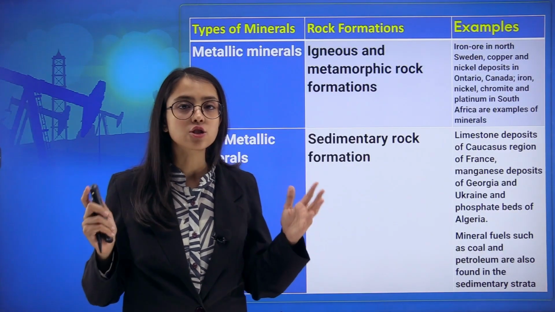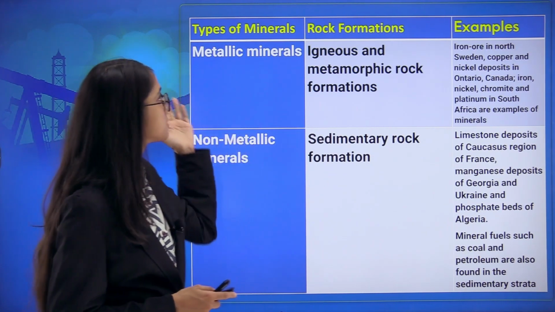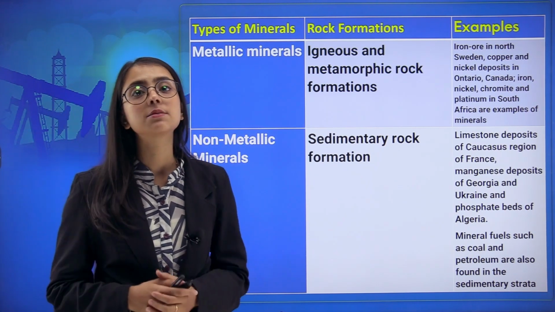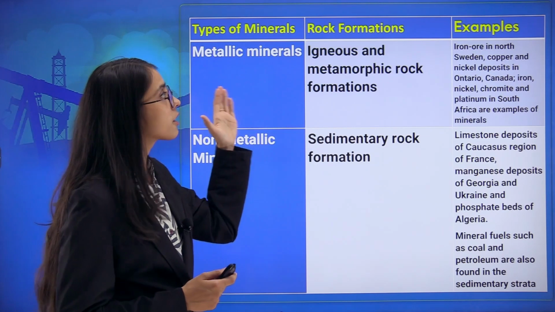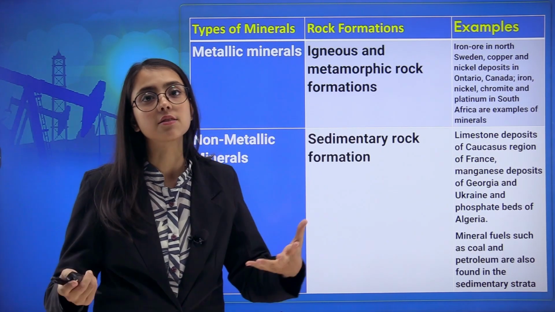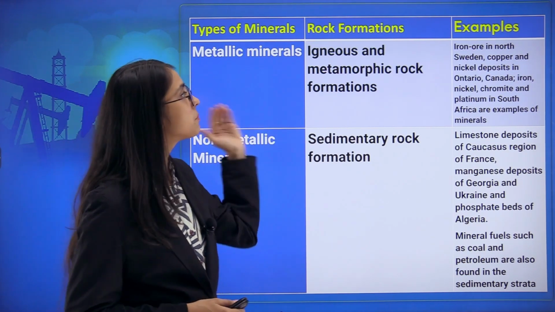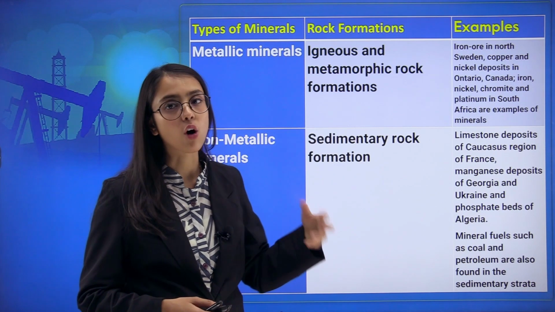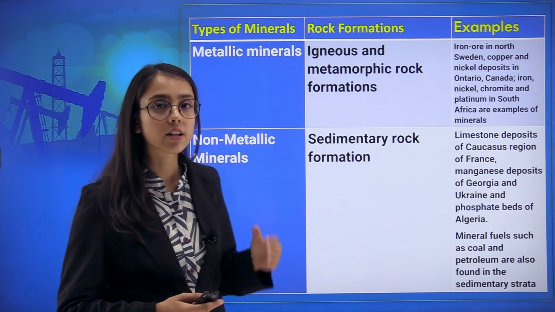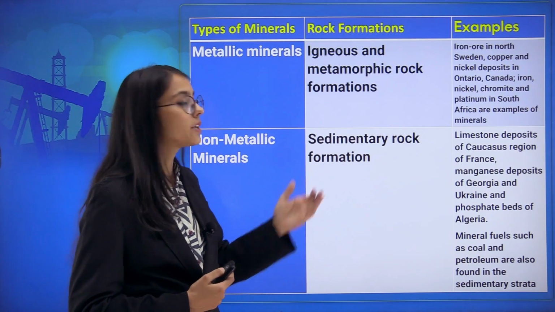Now, let's talk about types of minerals. We already discussed that there are two types, metallic minerals and non-metallic minerals. Now, how are these minerals formed? They are formed, of course, in rocks, because they are buried deep underneath the surface, in the rocky layers of the earth. Metallic minerals are found or formed under igneous and metamorphic rocks, whereas non-metallic minerals are found under sedimentary rocks.